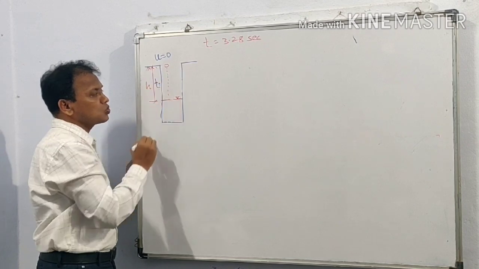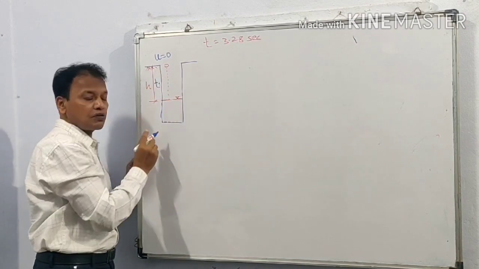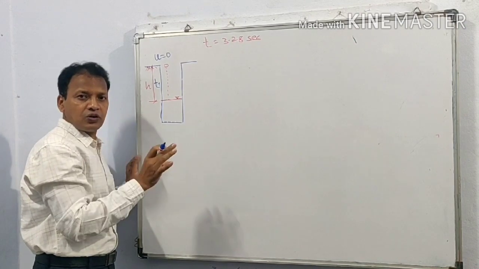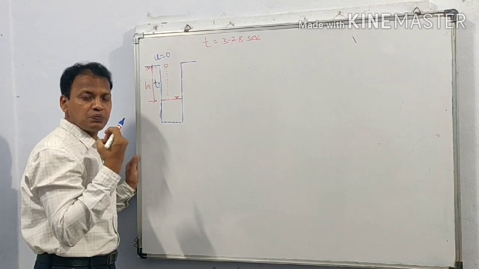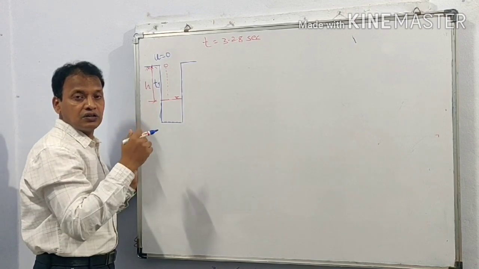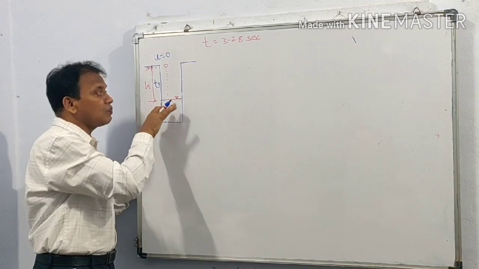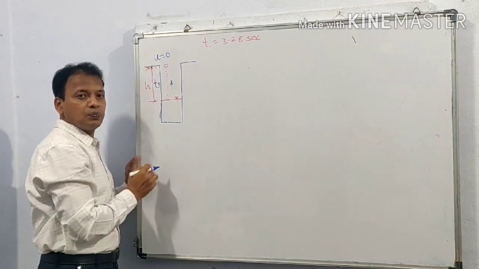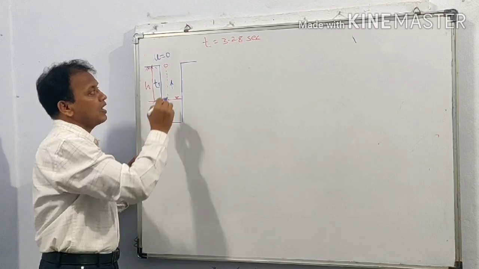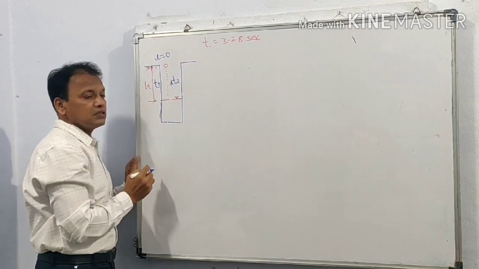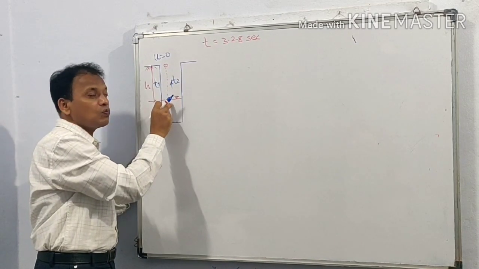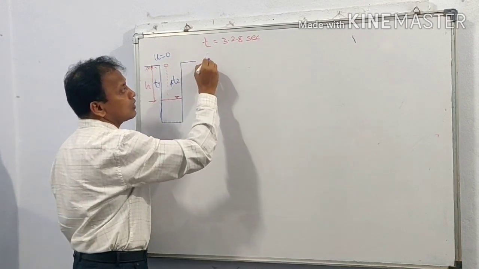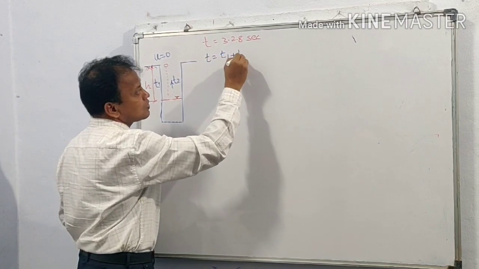Let the time taken by the stone to reach the water surface be T1. When it reaches the water surface, it strikes the water and the sound of splash is created. This sound will travel from the water surface up to the ground level, and the time taken by this sound is T2, and therefore T is equal to T1 plus T2.